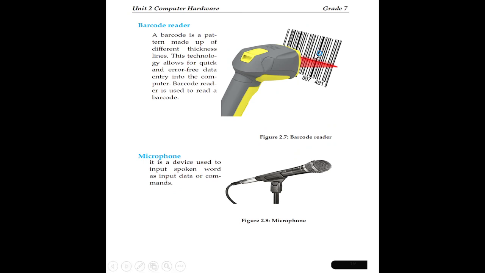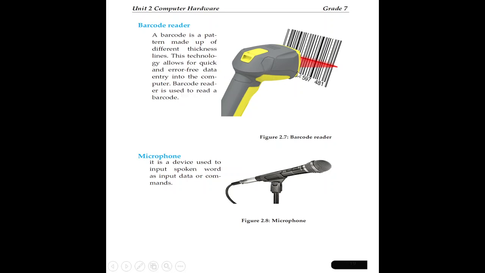Barcode reader. This is the barcode, as at the beginning of the lesson. The device is the barcode reader. Every product has a barcode. Starting from water, biscuits, a variety of products have a barcode at the back. It is a pattern made up of lines of different thickness. The technology allows for quick and error-free data entry. How can we read it? It's not possible for us to read this code, but it's possible to input it to the computer by using this device. We call it a barcode reader.